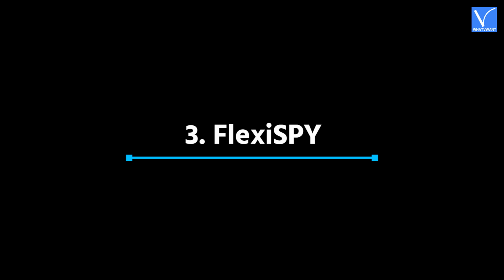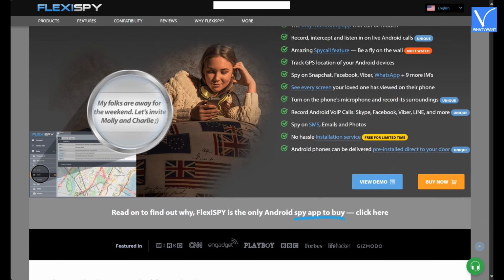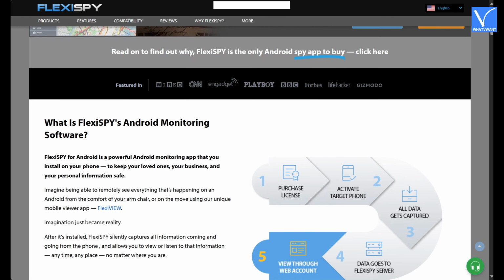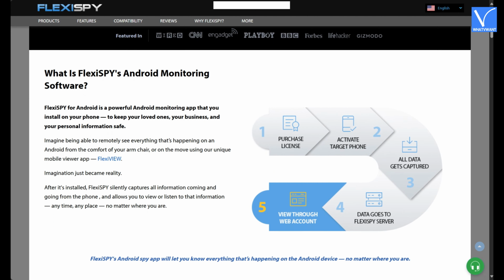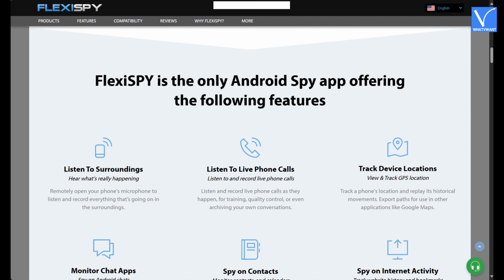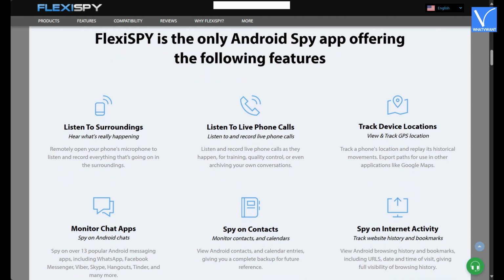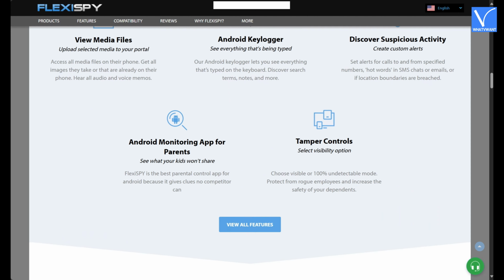3. FlexiSpy. FlexiSpy is a powerful monitoring app used mainly by professionals and businesses. It offers deep access to WhatsApp messages, voice calls, and more. The app supports Android, iOS, Windows, and Mac devices. It includes some features not found in other apps, such as call recording and remote camera access. However, it's more complex and expensive compared to basic tracking apps.